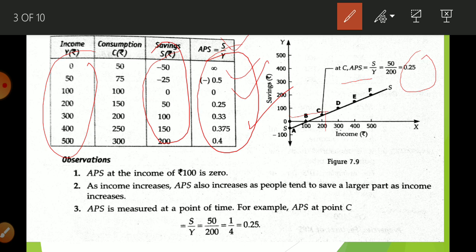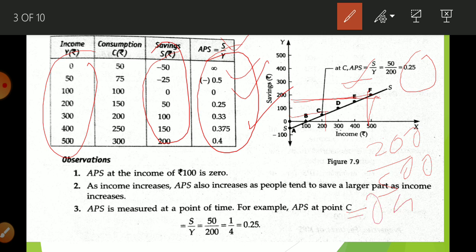In this way you can measure the value of APS at any point. Suppose I take the example of point F. Here income is 500, and saving is 200. So when we divide 200 upon 500, what do we get?